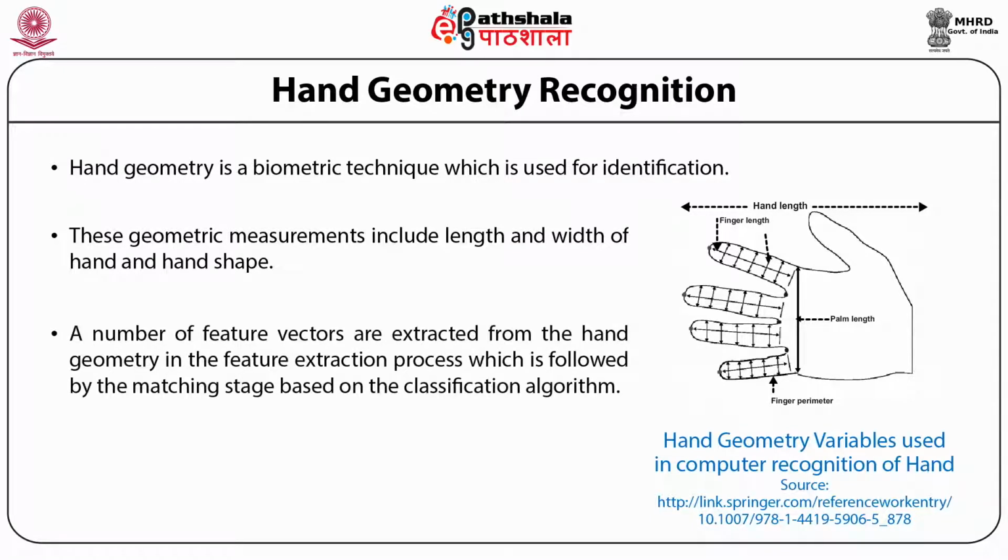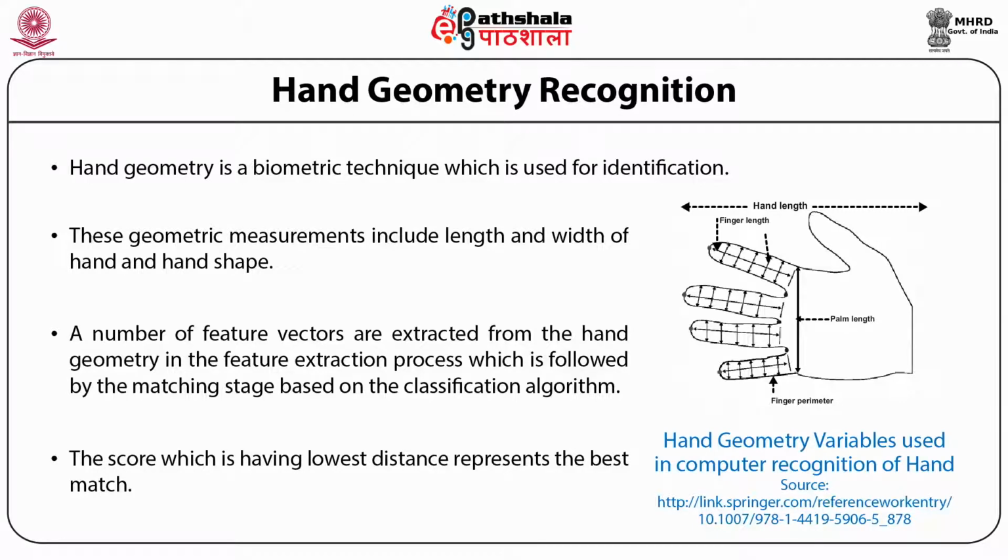A number of feature vectors are extracted from the hand geometry in the feature extraction process, which is followed by the matching stage based on the classification algorithm. The score, which is having lowest distance, represents the best match.